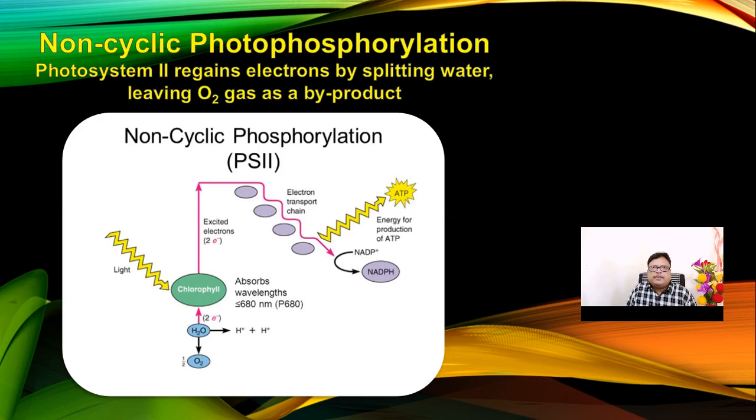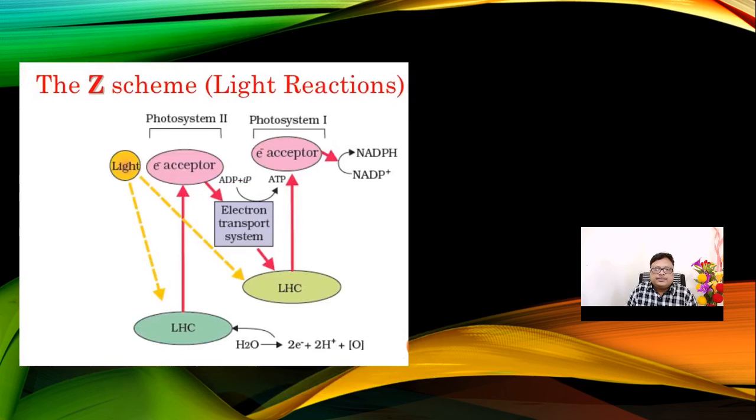And previously, what happens in photosystem 2? The major event is the photolysis of water. Water splits into hydrogen ions and oxygen gas, and this hydrogen which is split here, we call protons.